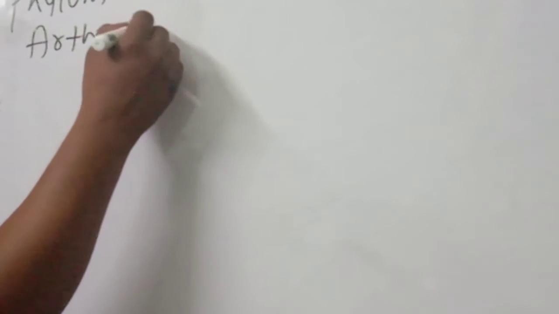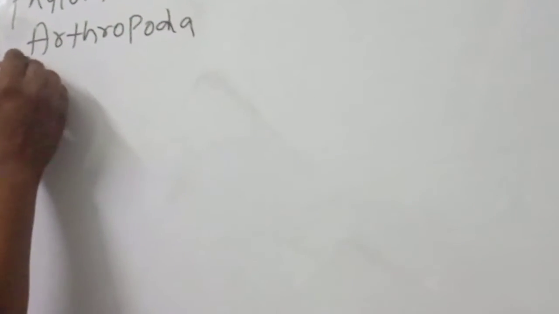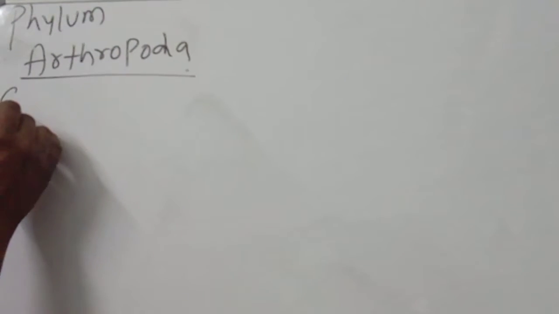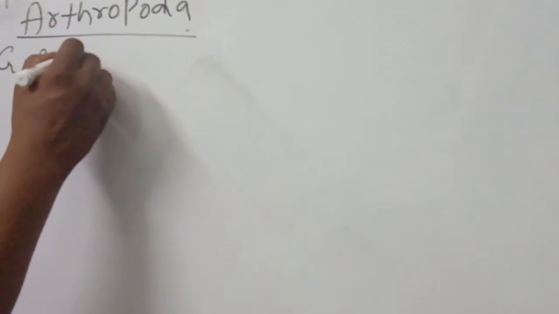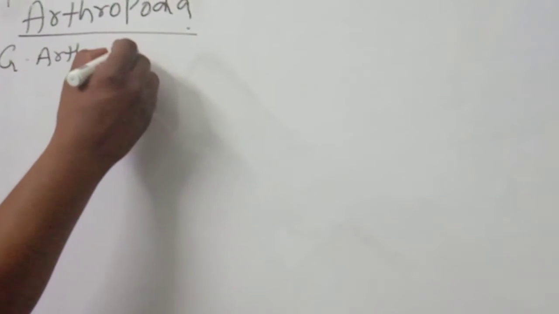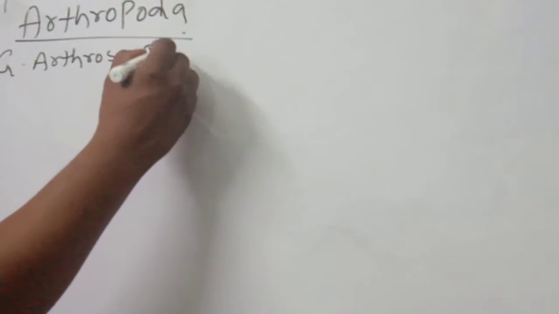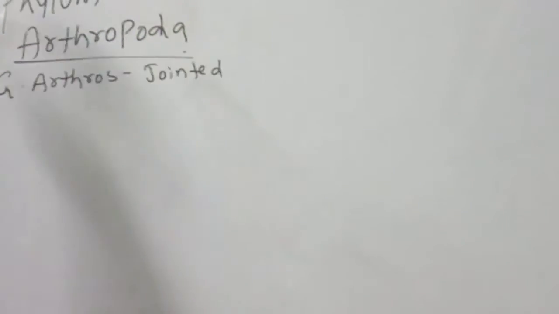Next phylum, what is that phylum? Arthropoda. Phylum Arthropoda. In Greek, arthros means jointed.